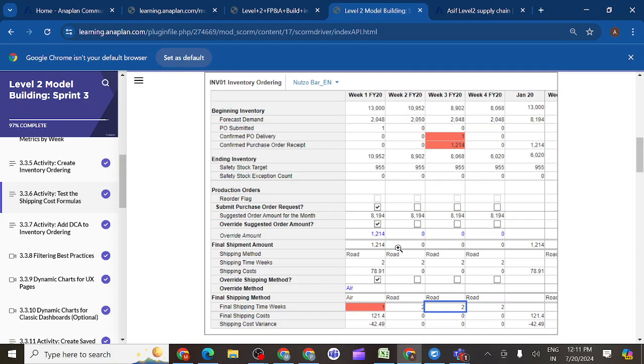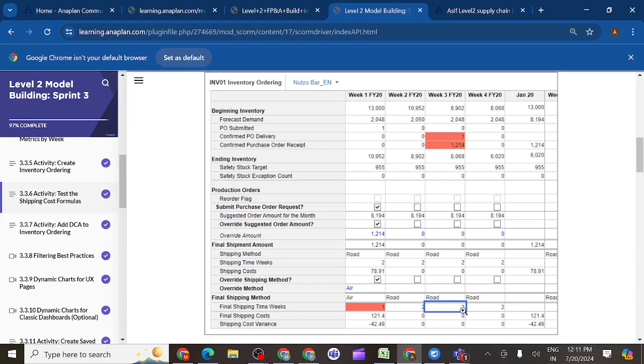So if they do override, it is not getting the value here. Why? Each and every time, this cell watches this time period. If I come to the second week, it will watch the value 2 weeks above. I don't have anything here.